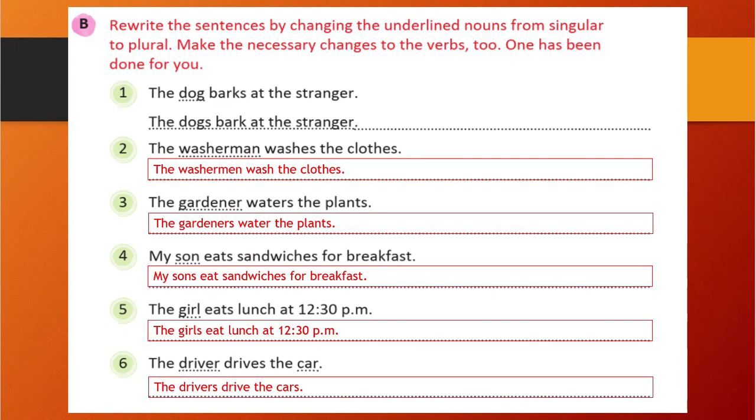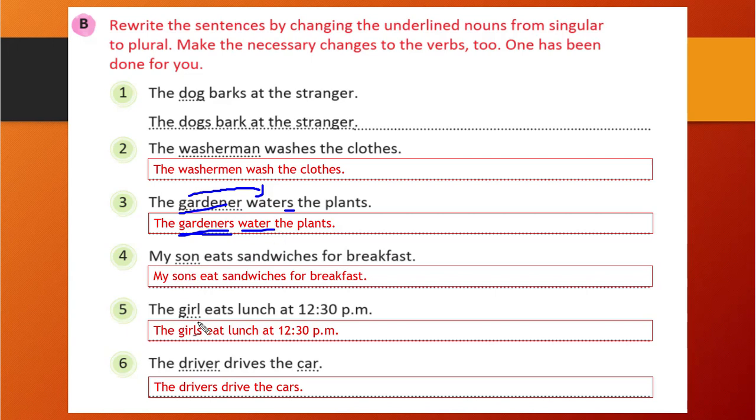So let me show you again. If you are not able to understand, then I will explain. Okay, no problem, don't worry. You see here, gardener is there. What is the plural form of that? If the singular form is there, then the verb should be with s or es. When we change singular to plural, that means gardeners, then the verb should be in the first form without s or es. So I have written water.